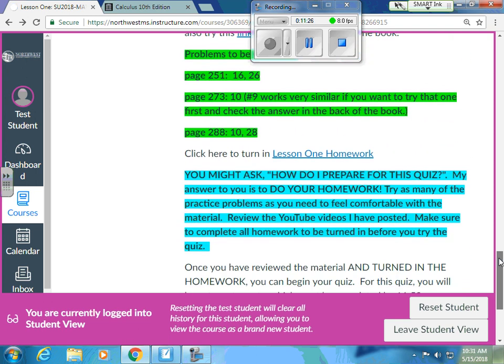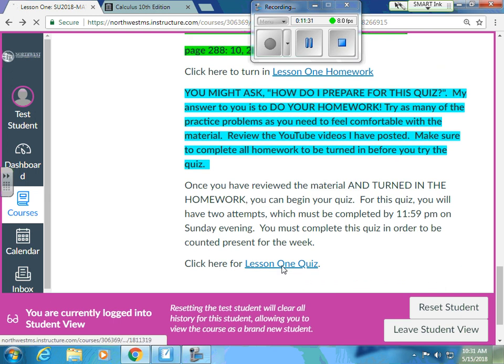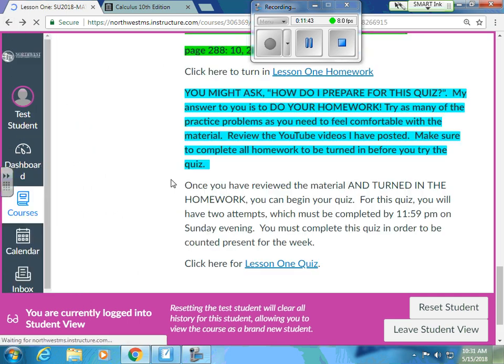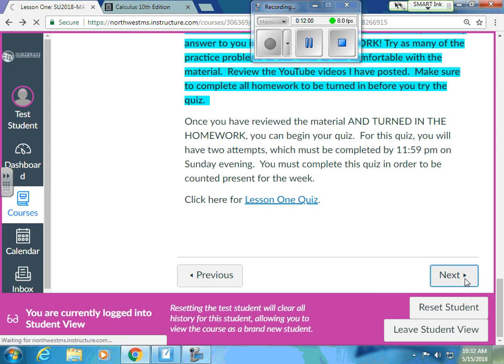And then after you feel comfortable and you've done your homework and you feel like you're ready for the quiz, you will take the lesson 1 quiz. Again, this is also closed, but each quiz you get 2 attempts at it. I put a time limit on it, but you can take it 2 times and I'll take the higher score. Each week this summer, you've got 2 lessons, so you'll have 2 homeworks, and I keep the homework anywhere from 5 to 10 questions. It's not overwhelming, because I have to grade all of that, but you'll have 2 homeworks and 2 quizzes. When you do the first one, then you'll go to the next one.